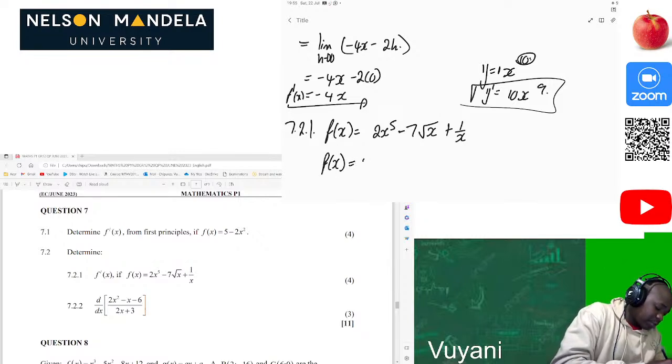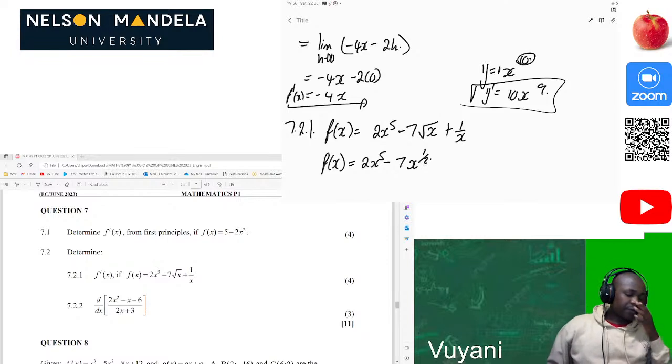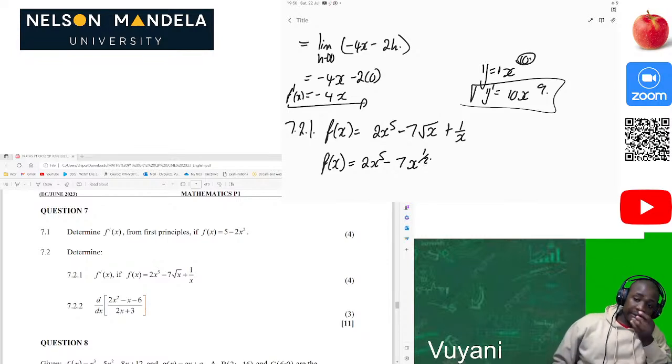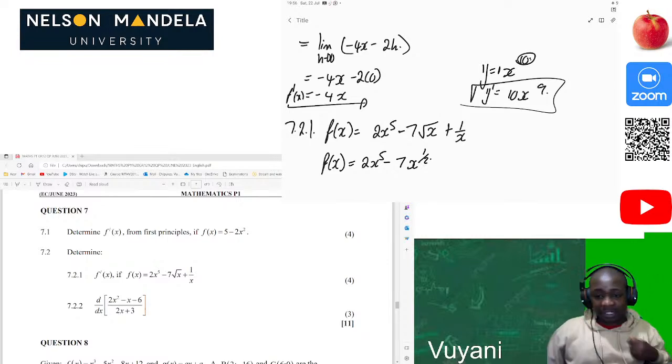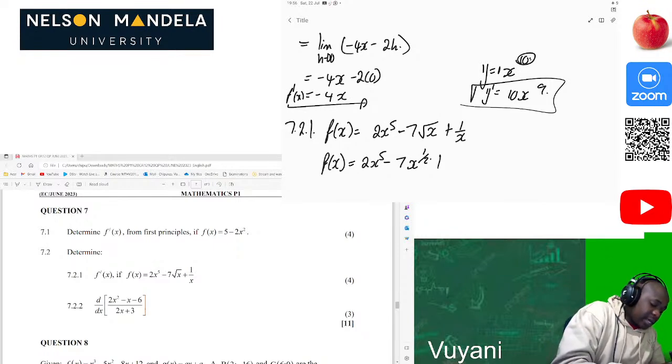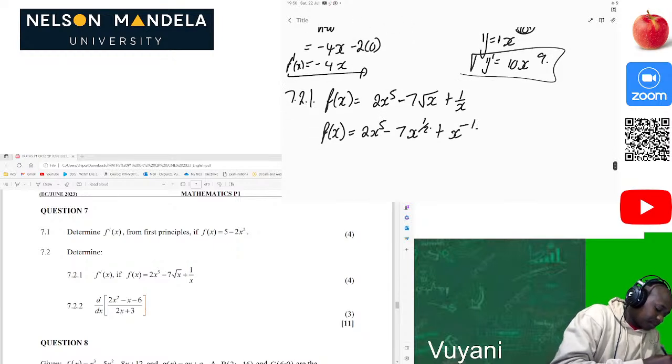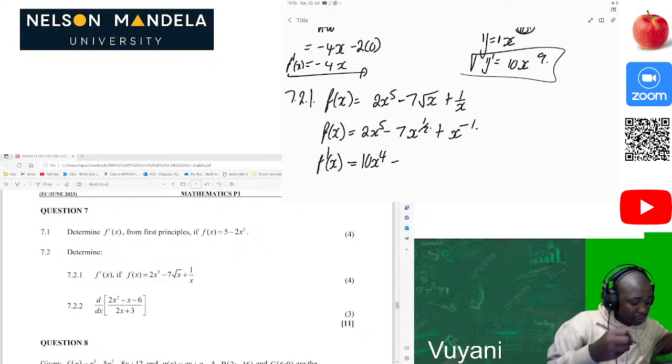So now f of x will be 2x to the power 5 minus 7x to the power 1 over 2. Now we convert that square root of x and write it in the form of a fraction with an exponent there. Then plus, of course, 1 over x is the same as x to the power negative 1. Then f prime of x now is equal to 10x to the power 4 minus 1 over 2 times 7.